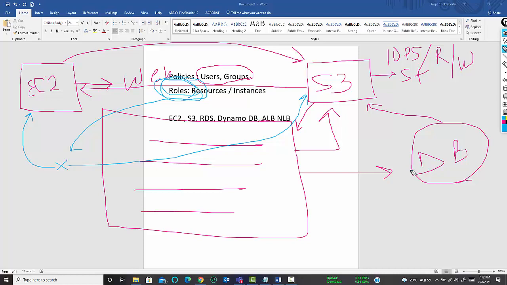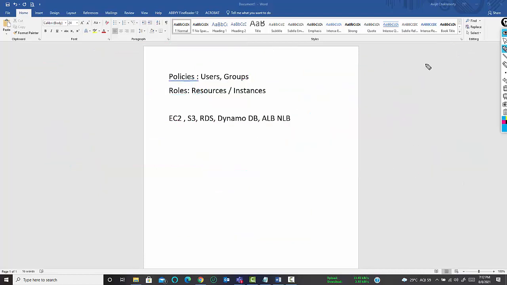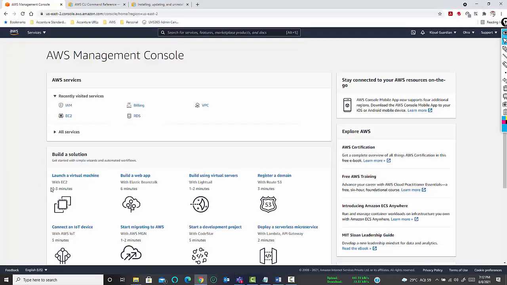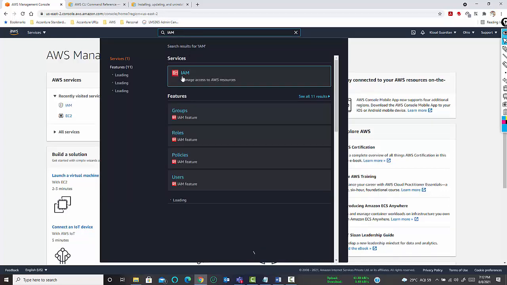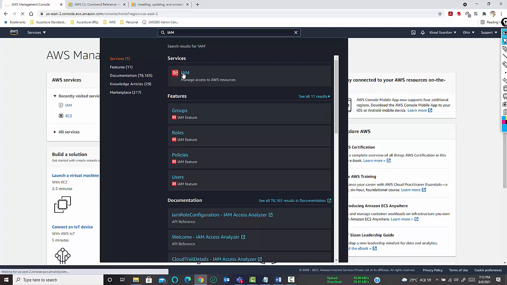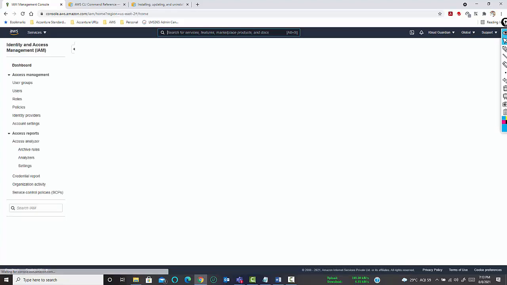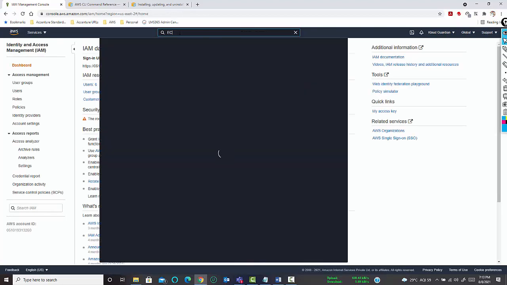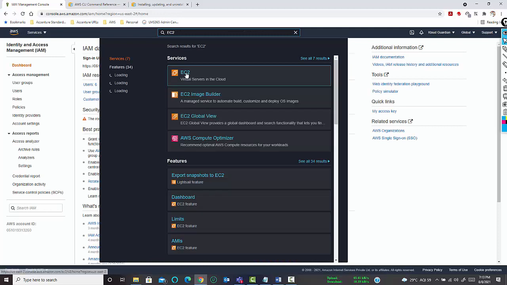Yes. Okay, so in that case, let me move to the console to show how you can define a role. To define a role, you need to go to IAM. But before I go to IAM, let us see whether we have an EC2 instance already defined, because we need to assign this to an EC2 instance.